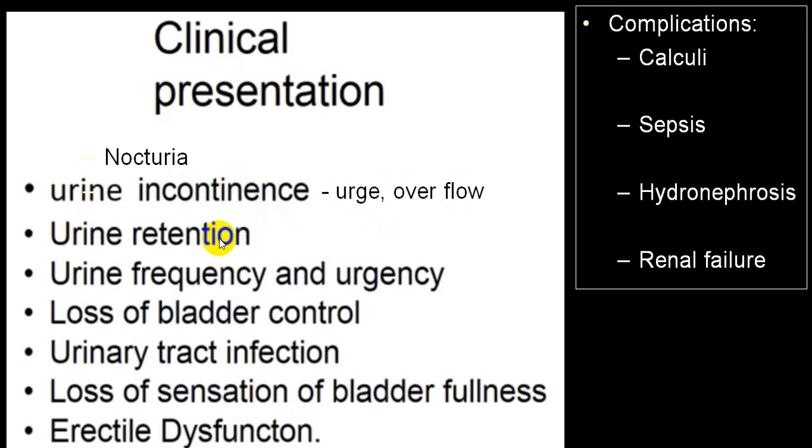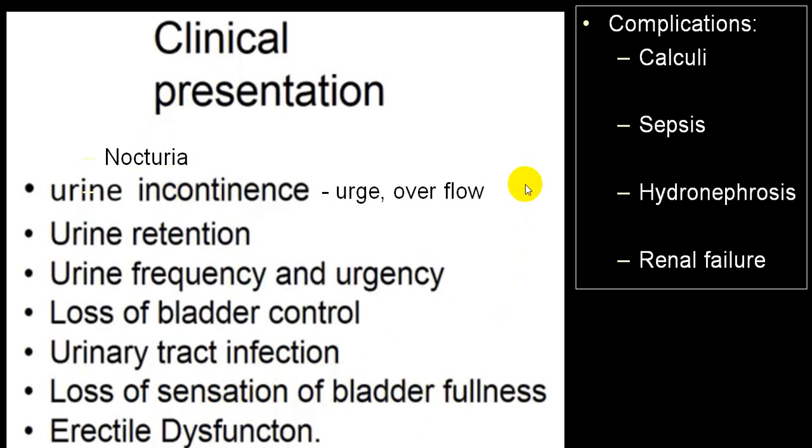Retention is more common in upper motor neuron. Frequency and urgency again are more common in upper motor neuron. Loss of bladder control will be more common in case of a lower motor neuron. Recurrent urinary tract infection will again be more common with the lower motor neuron variety. Loss of sensation of the bladder will be in a case of a sensory paralytic bladder. Along with that, you can have erectile dysfunction also getting involved. Nocturia will be more common in case of an upper motor neuron.